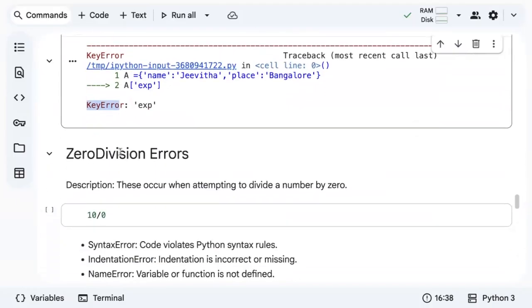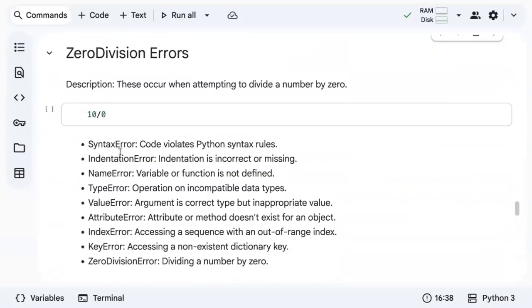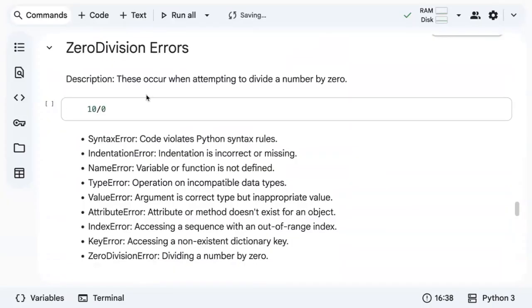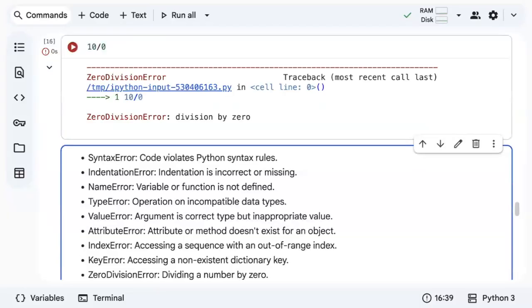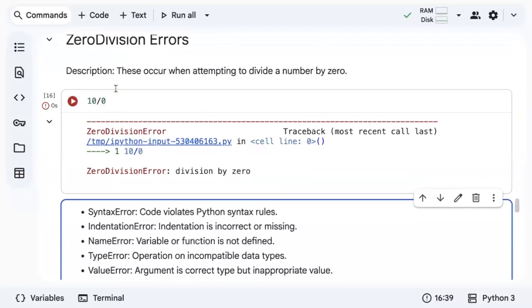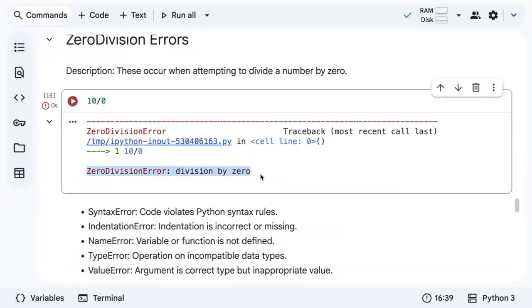Next important and final error is going to be the zero division error. This occurs when you are trying to divide a number by zero. Let's say you are performing a division and unexpectedly the denominator becomes zero. It doesn't work. A number divided by zero is always infinity. So we get a zero division error raised by Python. It says that division by zero is not possible.